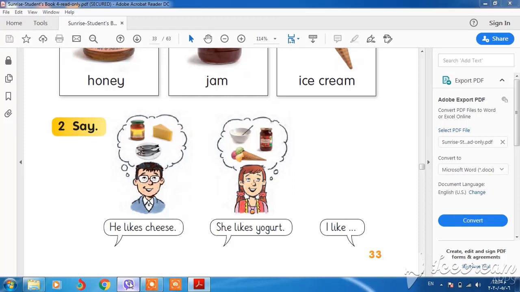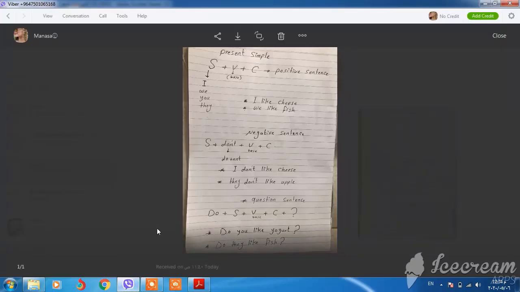Let me show you the rule of present simple. The rule of present simple is subject, verb, complement. Positive sentence: subject, verb, complement. If the subject is I, we, you, or they, the verb will be verb base, without s or es. For example, I like cheese.